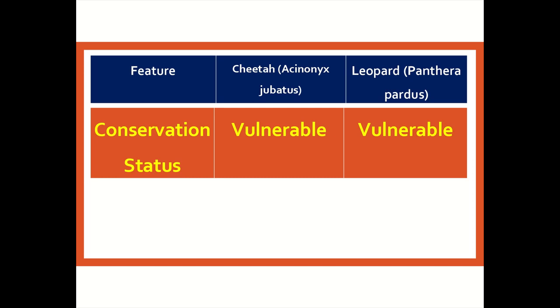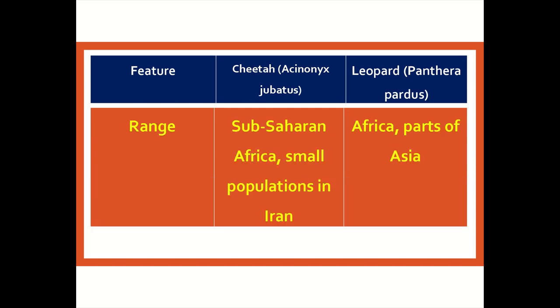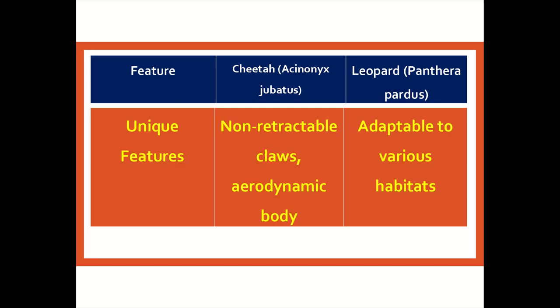Conservation status of cheetah: vulnerable, and of leopard is the same. Range of cheetah is sub-Saharan Africa, small populations in Iran, and leopard is Africa, parts of Asia. Unique features of cheetah: non-retractable claws, aerodynamic body, and leopard is adaptable to various habitats.